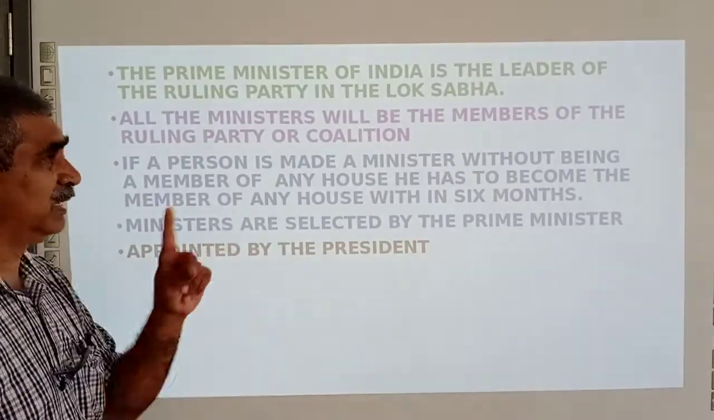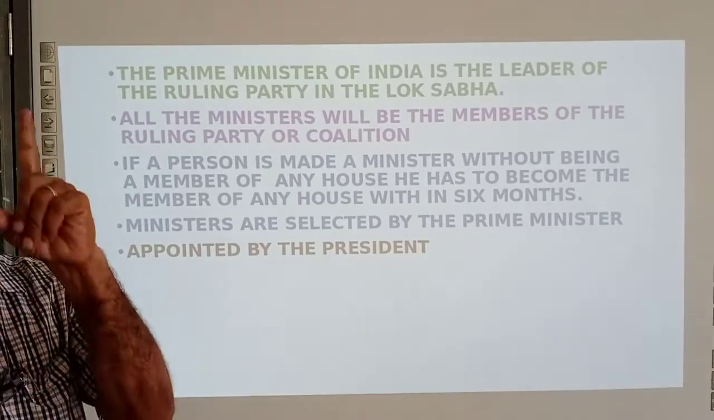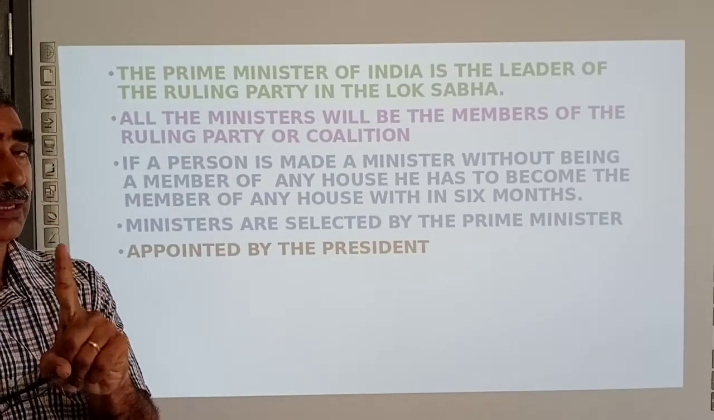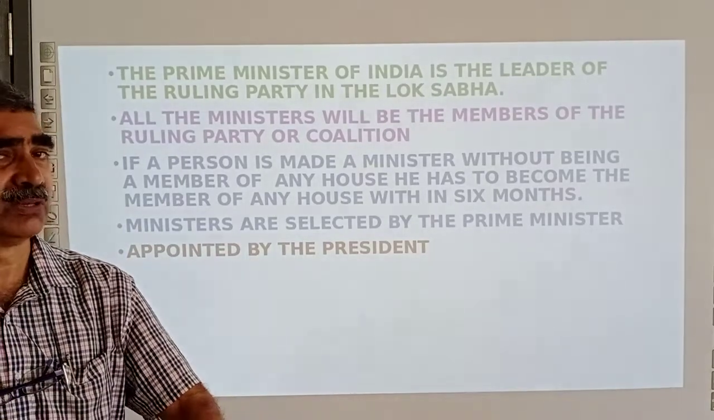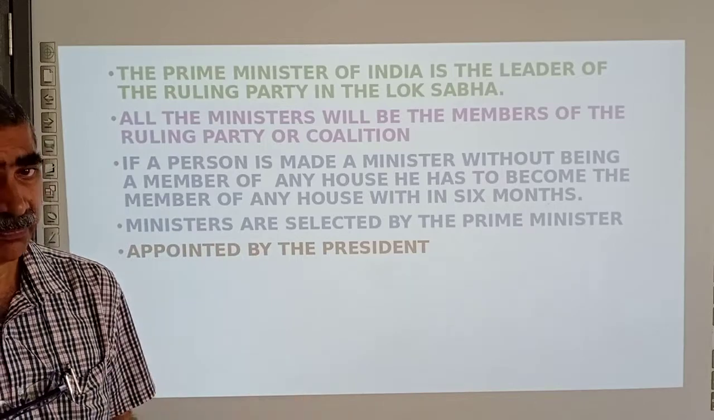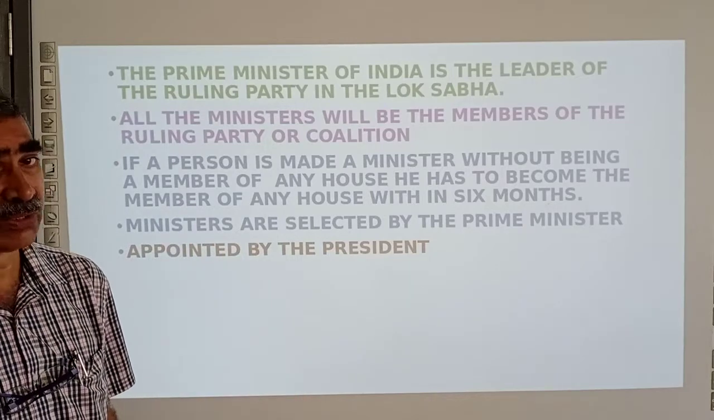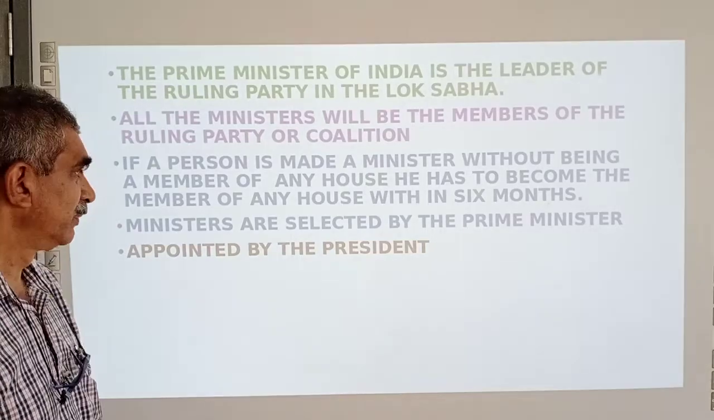So if a person is made a minister without being a member of any house, he has to become a member of any house within 6 months. After 6 months, one day is over, he cannot continue as a minister. He has to resign. Otherwise, the President has to dismiss him, as per the advice of the Prime Minister. That is what is written in the Constitution of India.